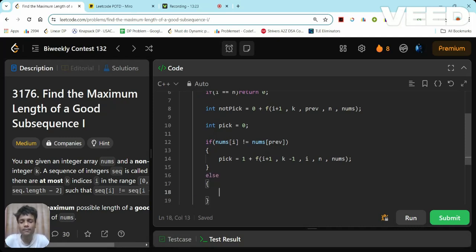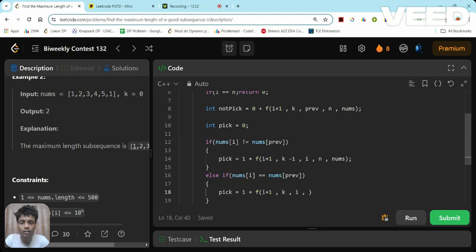Else, if the previously picked element is equal to the currently picked element, in that case my pick will call the function with i plus one and k as it is. I'm not going to subtract one, because there wouldn't be any case where the sequence of i is not equal to the sequence of i plus one, since I am picking the same element as I picked earlier. Okay.